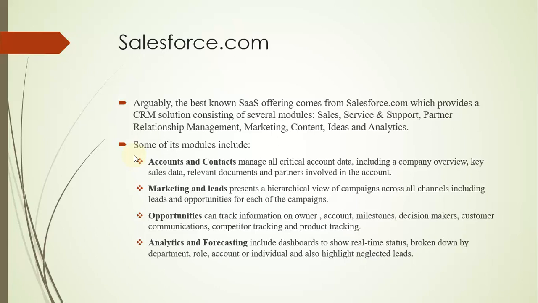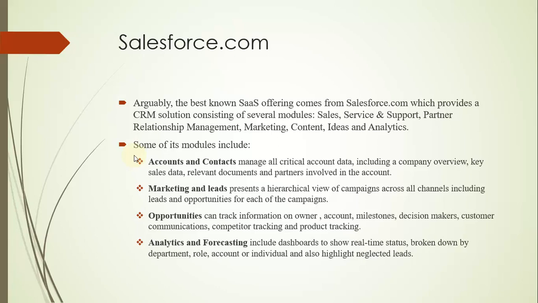Marketing and leads. Marketing leads present a hierarchical view of campaigns across all the channels, including the leads and opportunities for each campaign. It means you are running certain campaigns for marketing, and those campaigns are handled by this module. Opportunity is another module.